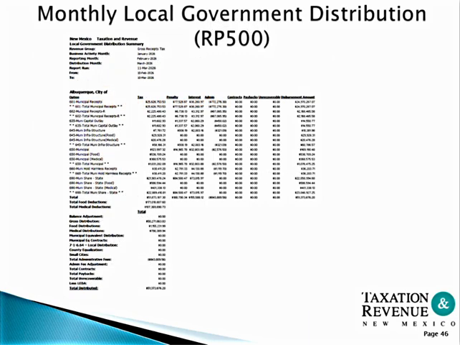Here's an example of the RP 500 distribution for Albuquerque. As you can see, this report's activity is January 2026. Reporting month is February 2026, and this was distributed March of 2026.